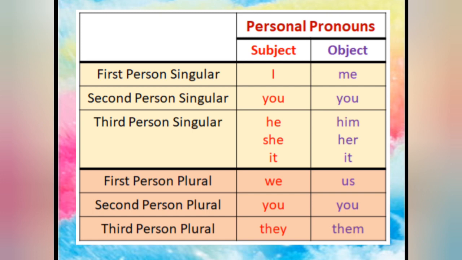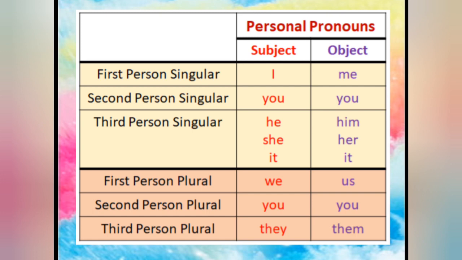Fine. Third person: he, him, she, her, and it will remain as it is. Like, he gave a book to him. Okay, so he, that is him. She gave a pen to her. Fine. For the girl, for any other girl, Neha gave a book to her. To her means any other girl, she has given the pen. So it will remain as it is.